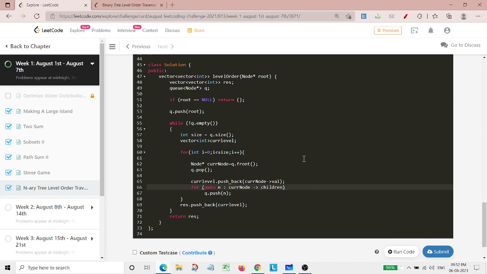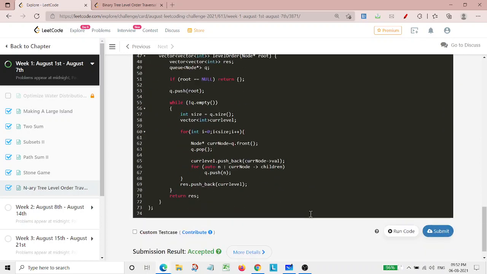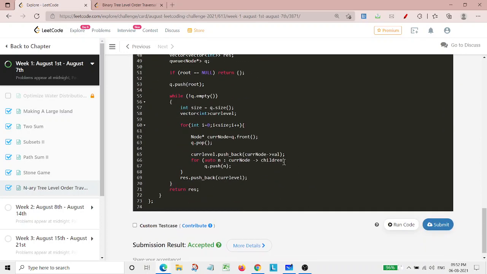And one more thing, here it is already mentioned that this is a vector. Means that children is basically a vector of nodes. So that's why there would be a collection of nodes in this, that the current node will be simply pointing towards a vector of nodes. So that's why we are simply running a for loop, and it will simply access the present node in that particular vector, and it will push that into the queue.